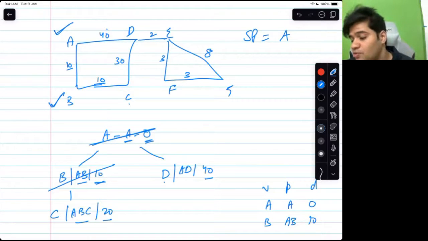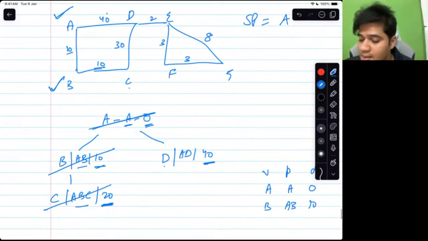Now which one will be removed? C or D? Of course C. Why are you saying D? Who said D? D is at 40. C is at a distance of 20 from A. From A, the distance of C is 20. The distance of D is 40. So C will be removed.